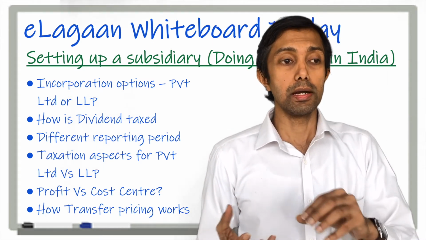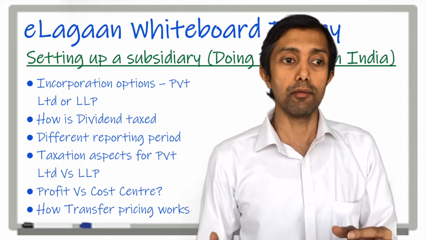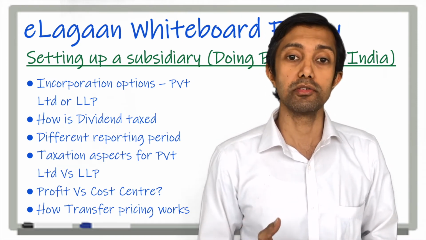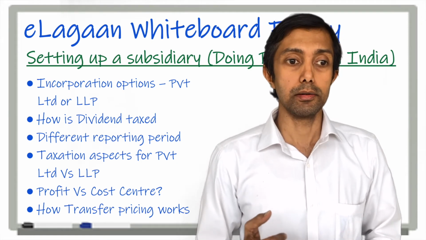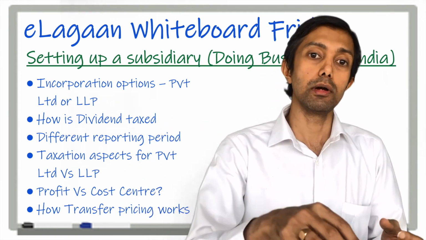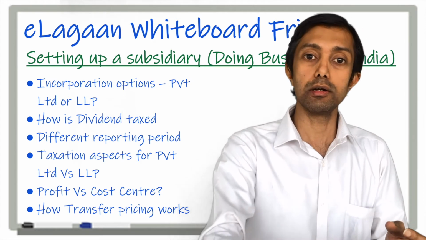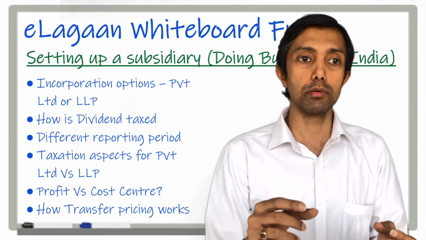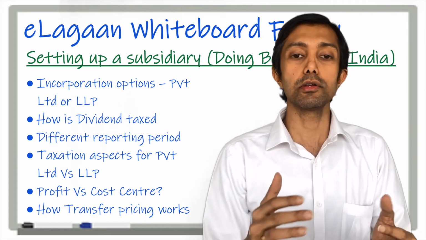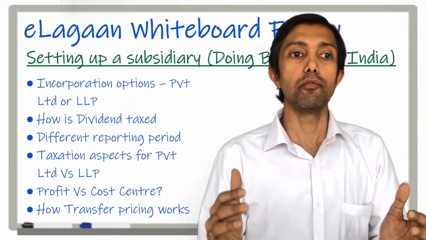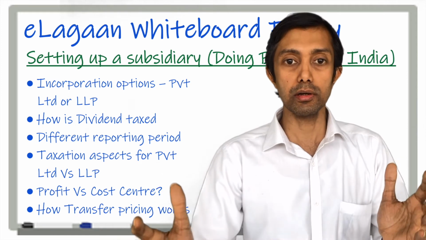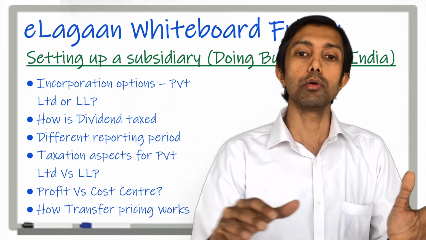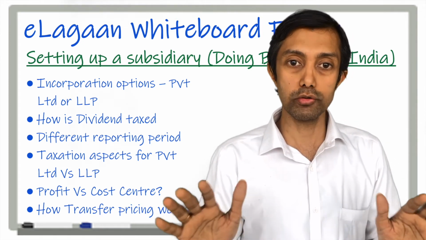Both entities will need to have adherence to FEMA laws. FEMA is Foreign Exchange Management Act, and if you want to fund an LLP or if you want to fund a company by infusing equity, you will have to adhere to these laws. These laws are not restrictions, but they are a form of a notification to the RBI as to how much foreign investment has come into the country. So no prior approval is required in most sectors.